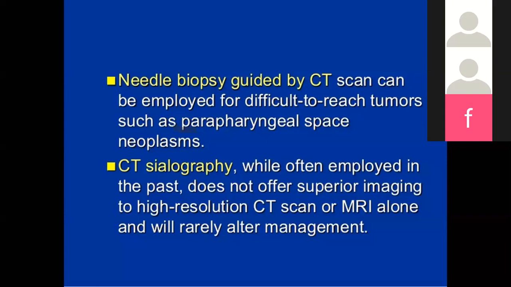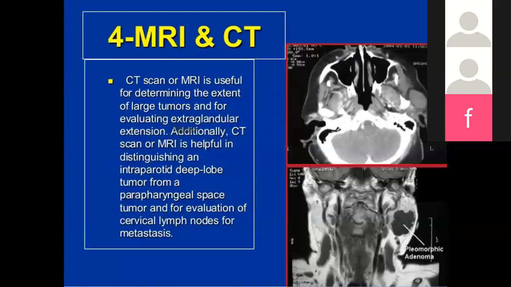These are the studies previously done with CT sialography. Now it has been overtaken by MRI alone, and we can alter the management by performing the MRI. So CT scan or MRI is useful for detecting the extent of large tumors and for evaluating extraglandular extensions.